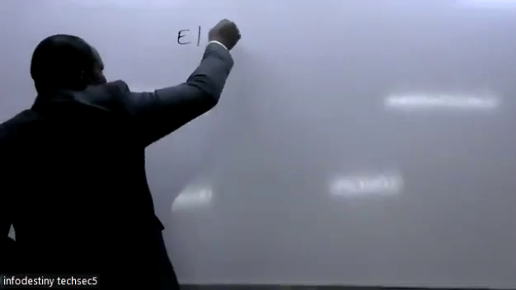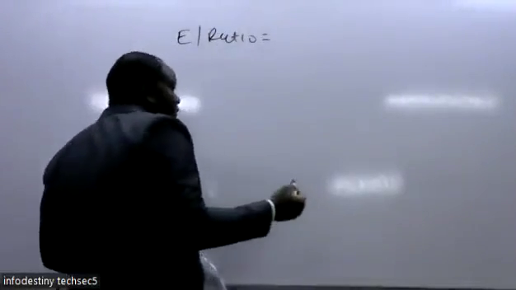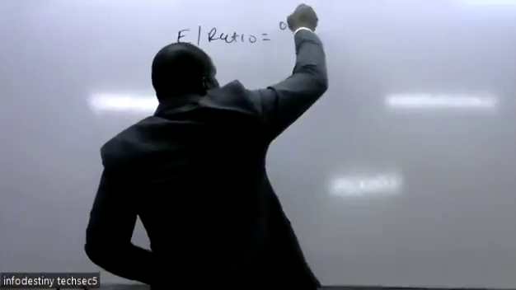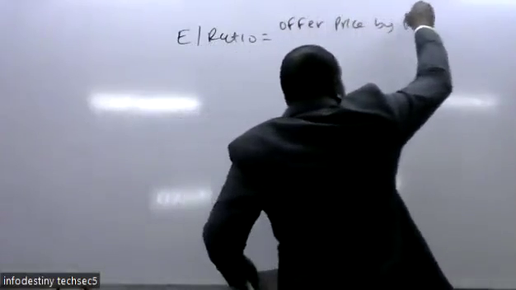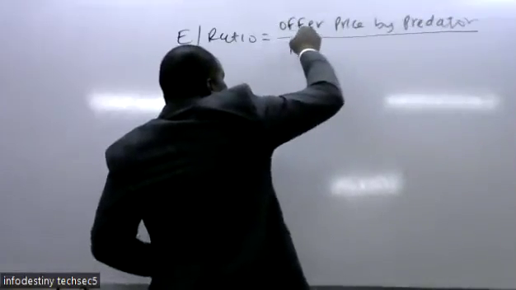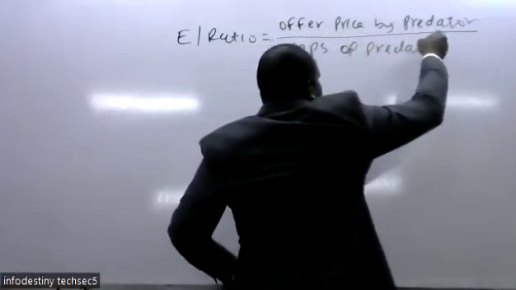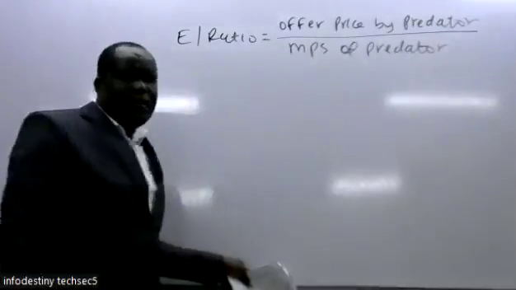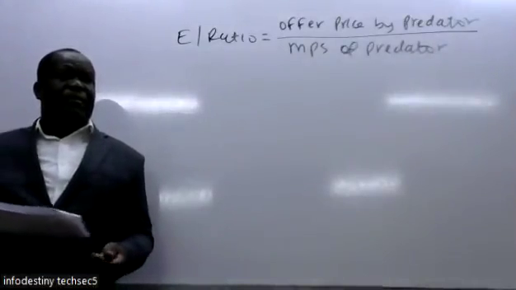So we need to compute the exchange ratio. The exchange ratio is supposed to be given by the offer price by the predator, then we divide by the market price per share of the predator.